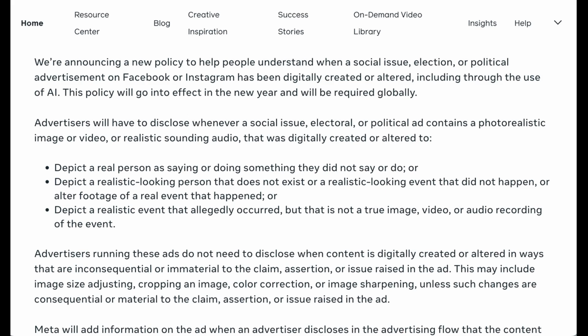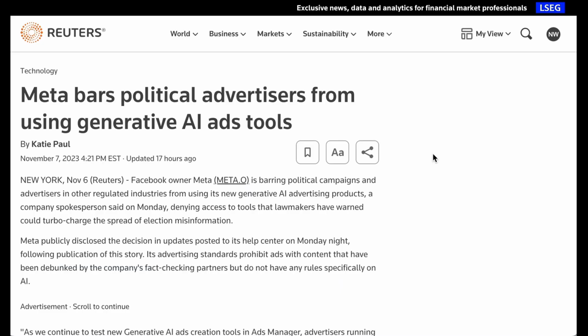Now, at the same time, they do want to make clear that they're not targeting AI as a useful tool with things like image size adjusting, cropping, color correction, image sharpening. It's just about the substance of what's actually going on in the image or video. Now, interestingly, even as Meta is releasing its own new generative AI advertising products, they're actually blocking political advertisers from using those AI ad tools.